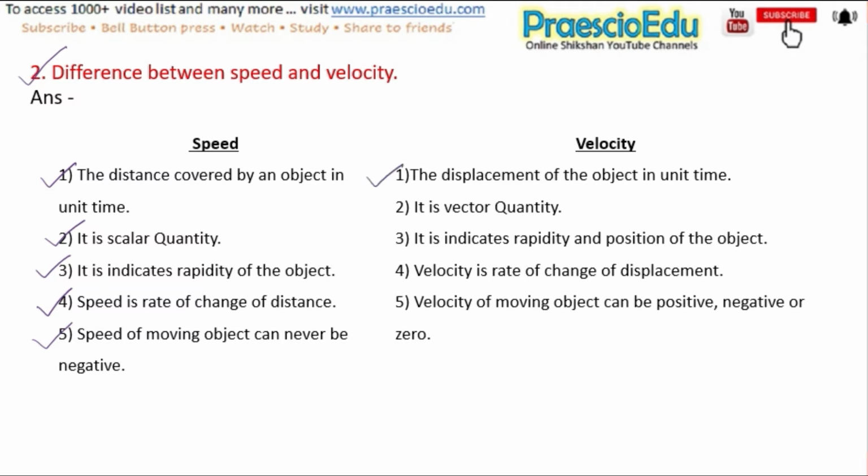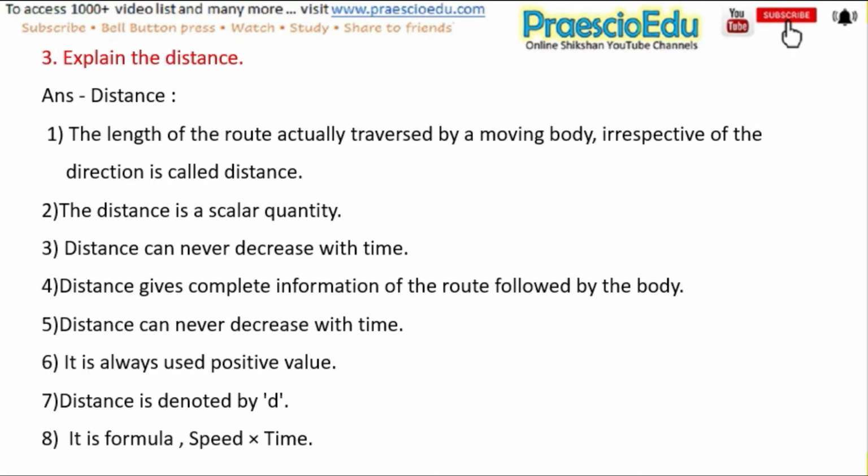Velocity: the displacement of an object in unit time. It is a vector quantity. It indicates rapidity and position of the object. Velocity is the rate of change of displacement, and velocity of a moving object can be positive, negative or zero. Next one is, explain the distance.